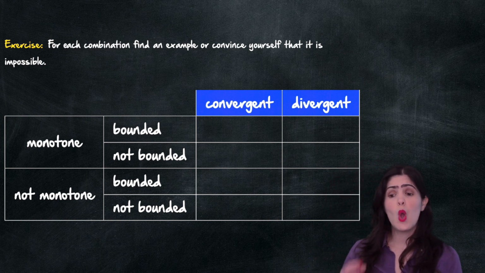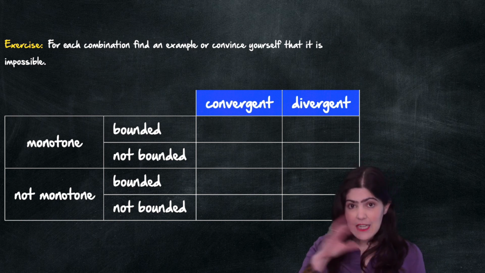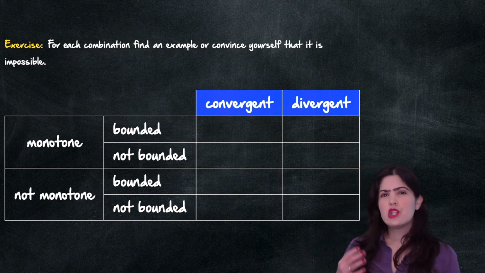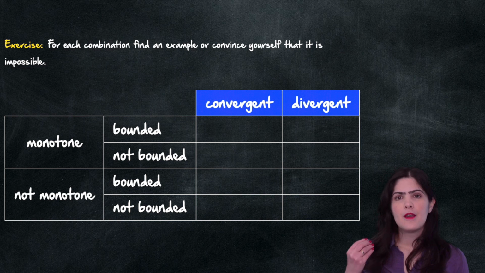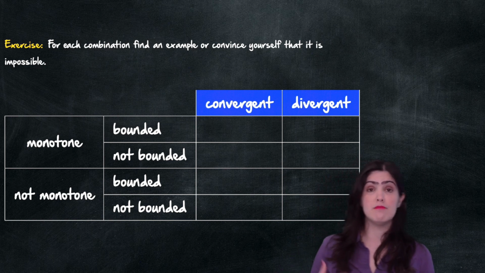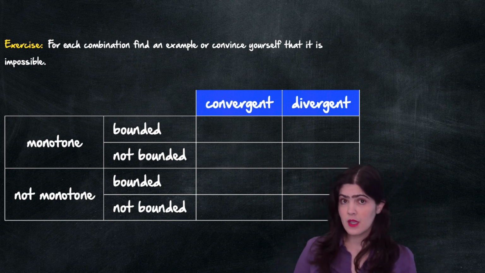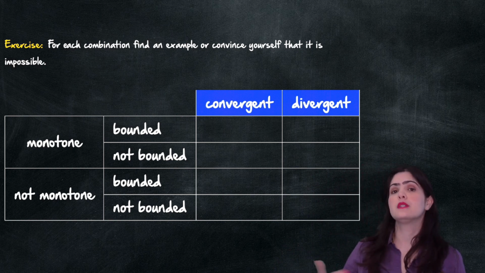For each combination that you see in this table, so we have 8 combinations, try to come up with a sequence that satisfies all those properties. So try to come up with a sequence that is monotone, that is bounded, and that is convergent, and so on for all these combinations.